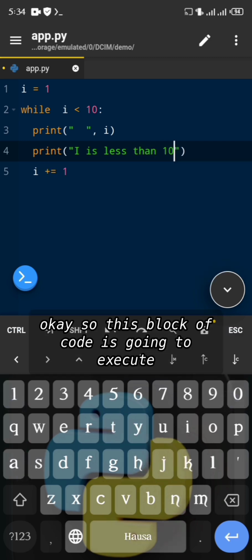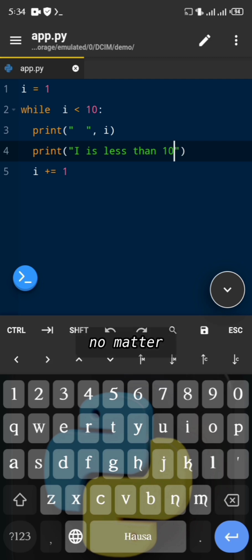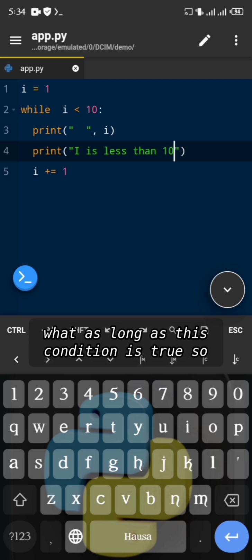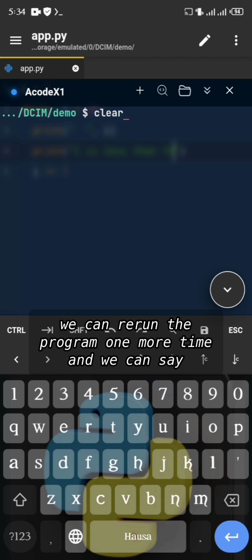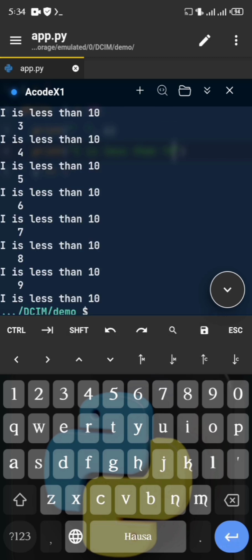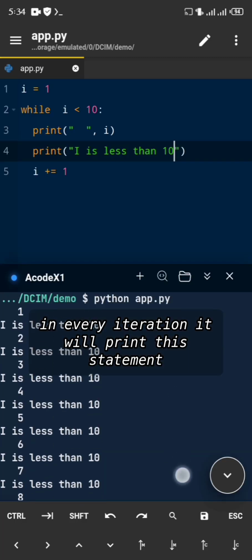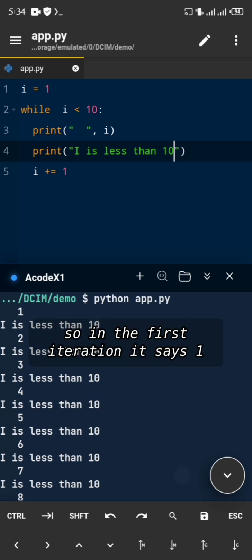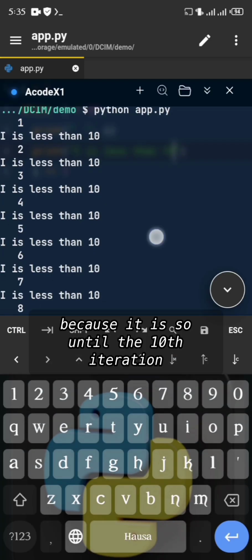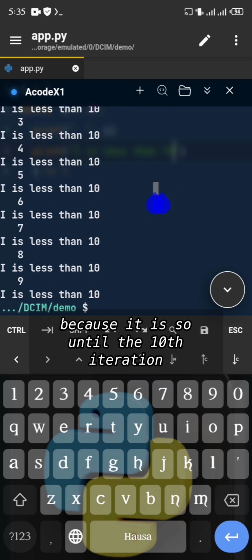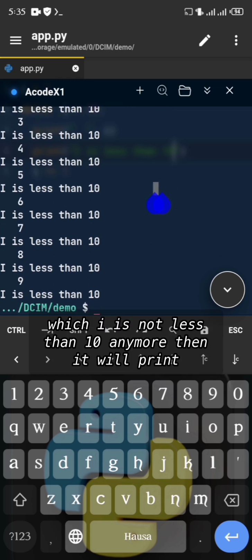This block of code is going to execute no matter what, as long as this condition is true. So we can rerun the program one more time, and in every iteration it will print this statement. So in the first iteration, it says 1, and then it says "i is less than 10" because it is, until the 10th iteration, where i is not less than 10 anymore.